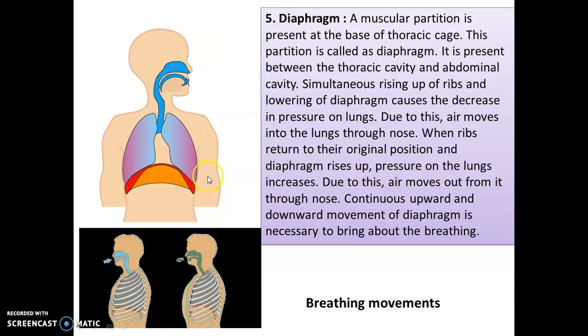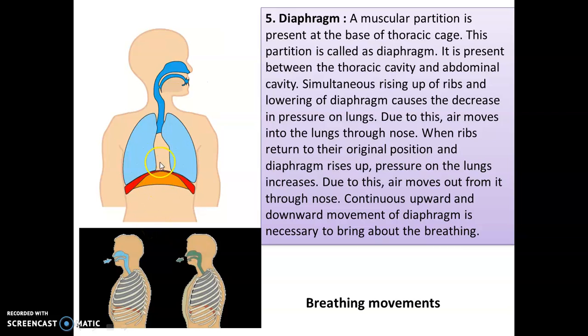Now children, we don't have any button where if the button is on, oxygen is inside, and if the button is off, oxygen is out. No. This is done with the help of the diaphragm. This is called the diaphragm, which is a partition, and it is present between the thoracic cavity and the abdominal cavity. The thoracic cavity is the heart and lung cavity and the abdominal cavity is the stomach cavity.